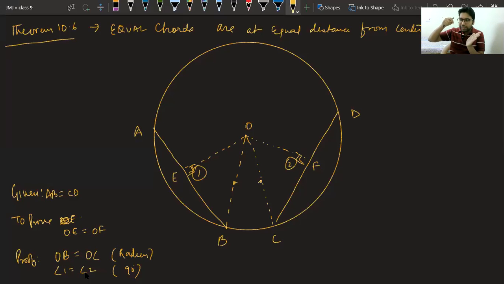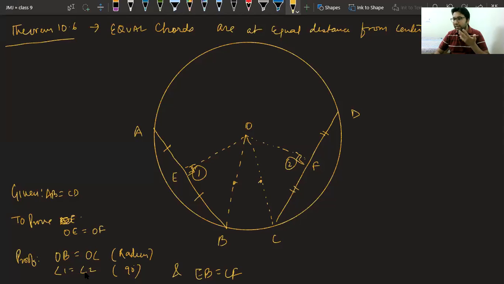Perpendicular from the center to a chord bisects the chord. That means AE equals EB and FD equals CF. And what we have learned, if two chords are equal, their halves are also equal. If complete AB equals complete CD, then their halves are also equal. We can say EB equals CF. The third thing, and by that we can say triangles are congruent by which criteria, class?